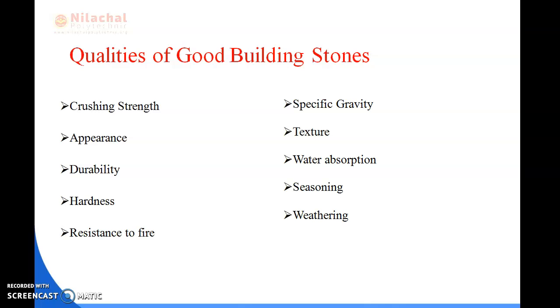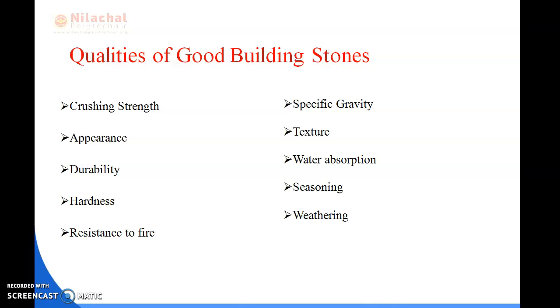We have discussed these five before in the previous slide, and today I will be discussing these five other qualities of good building stones. First is specific gravity. For a good building stone, the specific gravity should be greater than 2.7. Next is texture. Texture means that if you see holes, cracks or some types of patches in the stone, then we think it is not of good quality. For a good building stone, the structure should be free from cavities, cracks or patches of soft material.